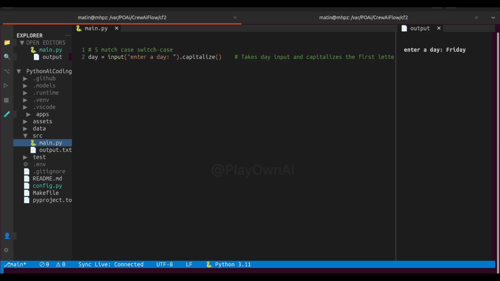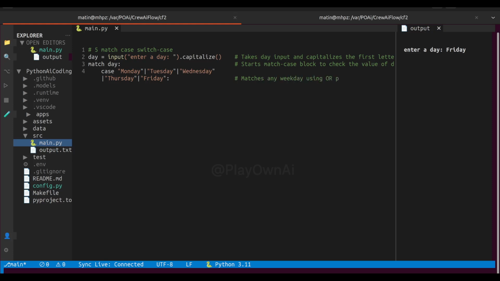Let's begin with a simple example where the user enters a day and the program tells them whether it's a weekday or a weekend. First, let's take input from the user. Let's type day equals input function within brackets, within double quotes type, enter a day, colon space. Next, call the capitalize method, so dot capitalize. Here's what's happening. The input function displays the prompt, enter a day, and stores whatever the user types in the day variable. The capitalize function makes sure the first letter is uppercase and the rest are lowercase, like Monday instead of monday or MONDAY. This helps match the value correctly later.